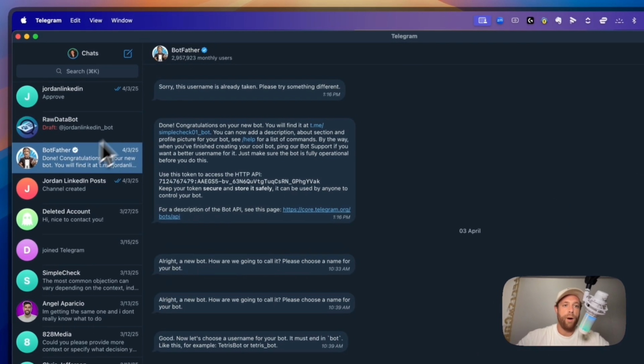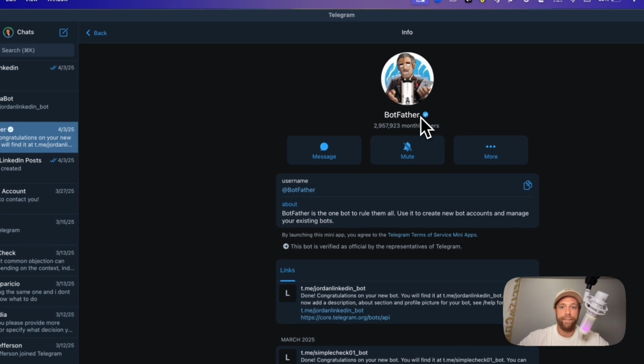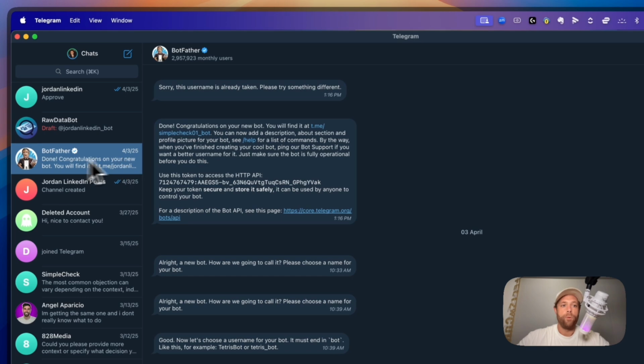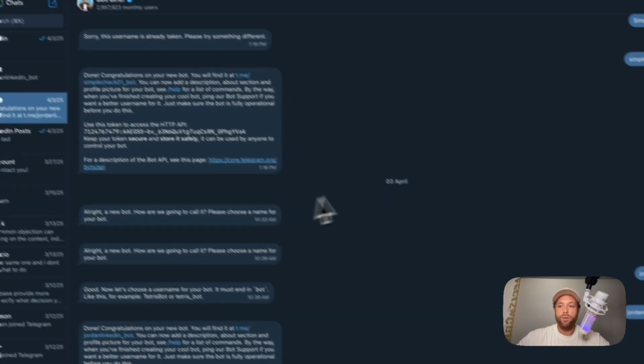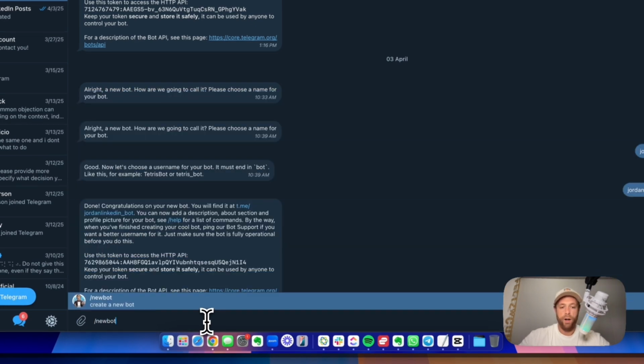So we're going to come to the BotFather. If you haven't sent a message to BotFather before, it's literally at BotFather. So you're just going to create a new message, and then you're going to do new chat to BotFather. Okay. Or you can just search BotFather. So once you have that, what we're going to do is do /newbot, and you're going to see this pop up.